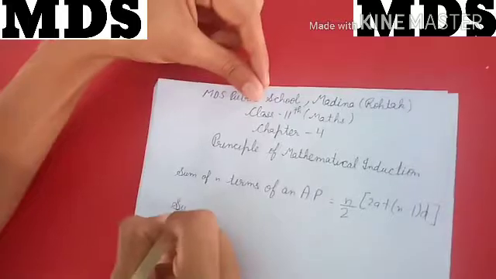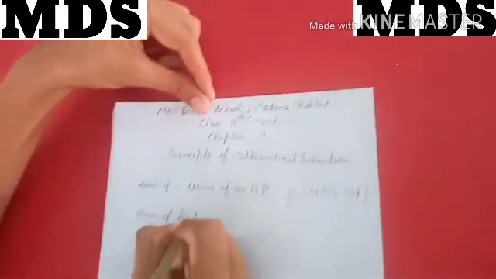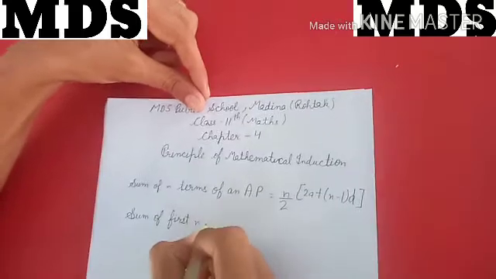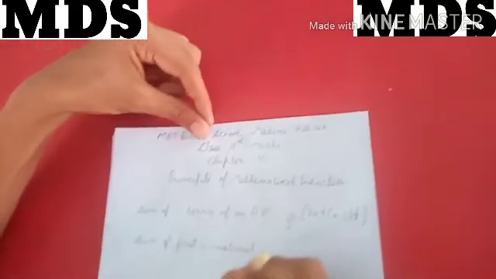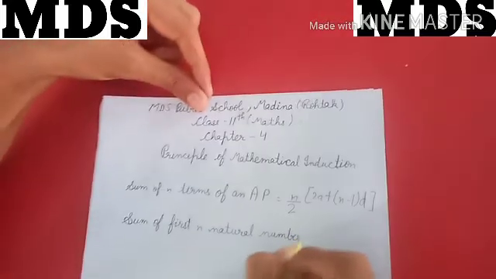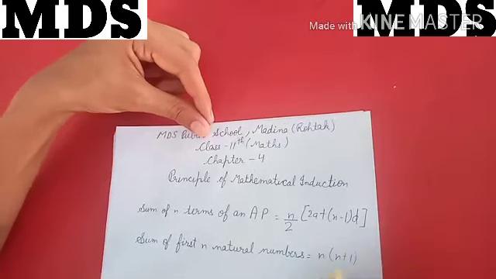And also we know the sum of the first n natural numbers is n into n plus 1 whole divided by 2.